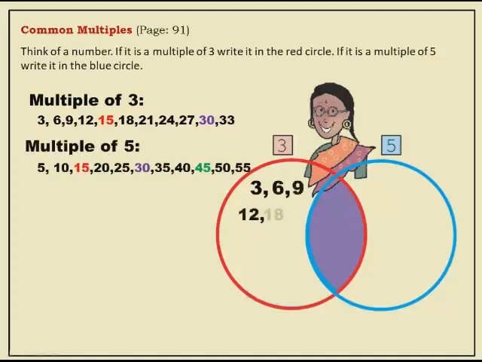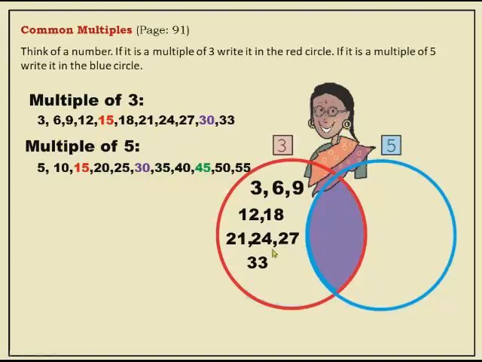Yes or no? So see here, when you write 3, 6, 9, 12, then when you come to 15, what is happening? 15 is there in 5 also. 15 is a multiple of 5 also. So where will we write it, in red or in blue? That's why we have marked it as red. Next, similarly 30 and 45. All these are multiples of both 3 and 5.